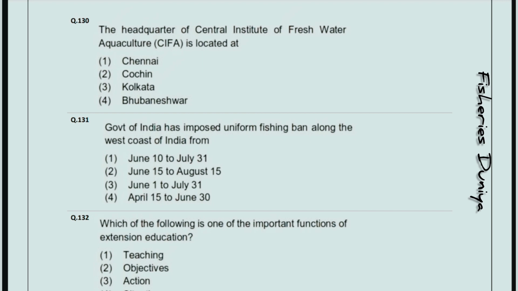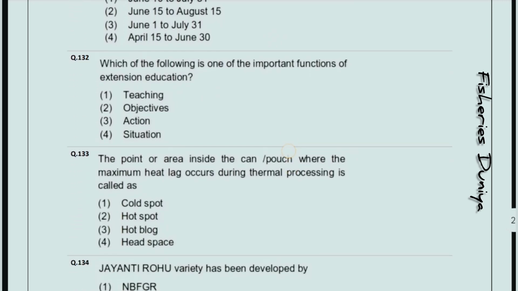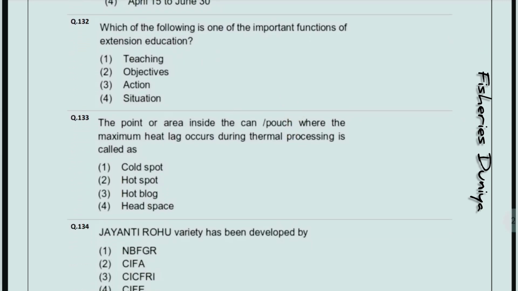Government of India has imposed uniform fishing ban along the west coast of India from. So the correct answer is option number 3, June 1st to July 31. Which of the following is one of the important function of extension education? So the correct answer is option number 3, action.